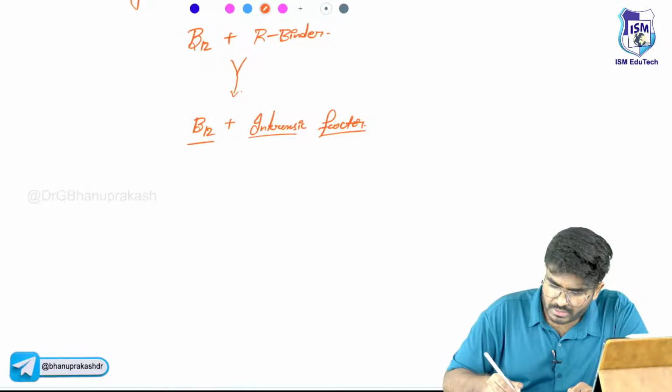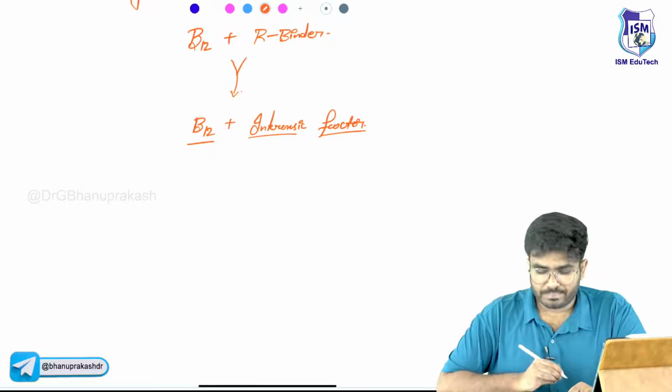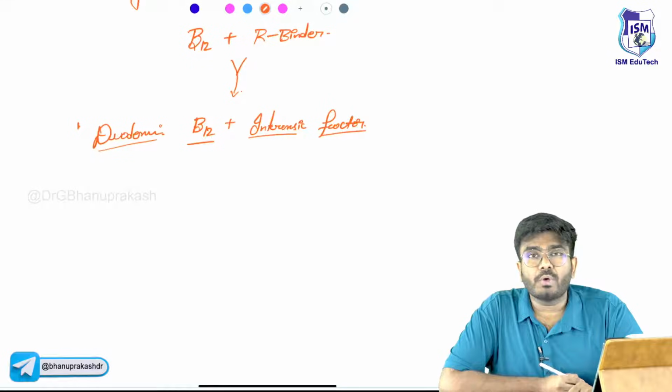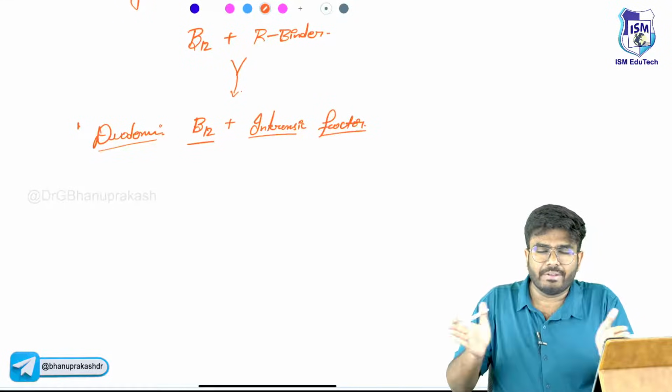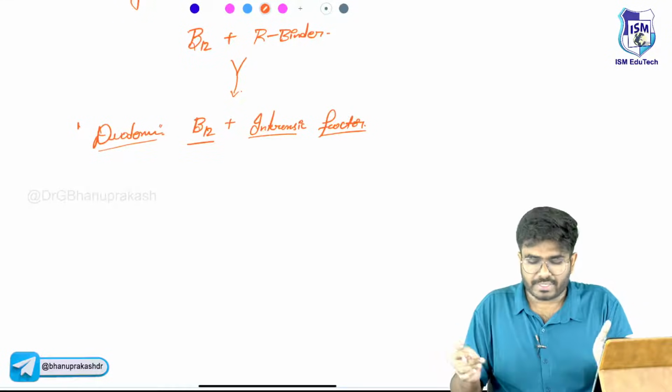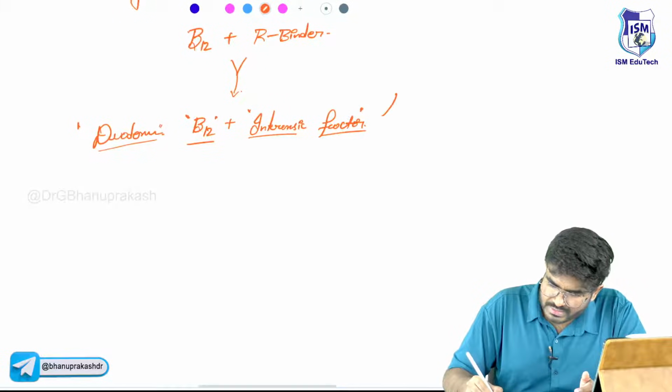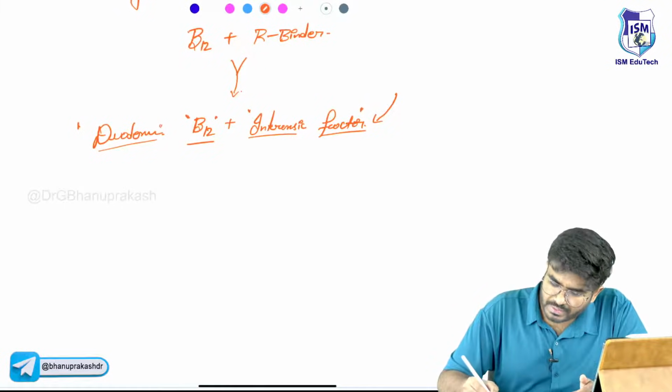Now you will get a question, sir, what is this intrinsic factor? Where is it happening? It's happening in the duodenum. Now in the duodenum, the vitamin B12 R binder complex is going to be cleaved, separated. Now vitamin B12 is going to bind with the intrinsic factor. Question is, from where is this intrinsic factor coming? It is coming from the